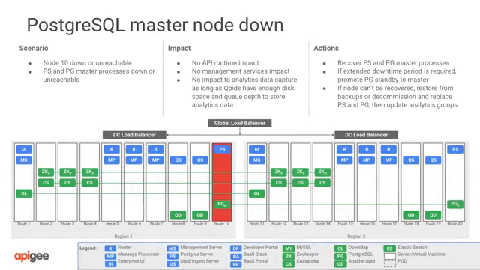If you lose a PostgreSQL node, the impact depends on whether that node is the master or standby database. In both cases, there will be no impact on API traffic or management services. If you lose a master database, the immediate impact will be out-of-date analytics data. Since the writable database is offline, analytics data will buffer in the Cupid queues awaiting ingestion. As long as those queues have capacity remaining, no analytics data will be lost.